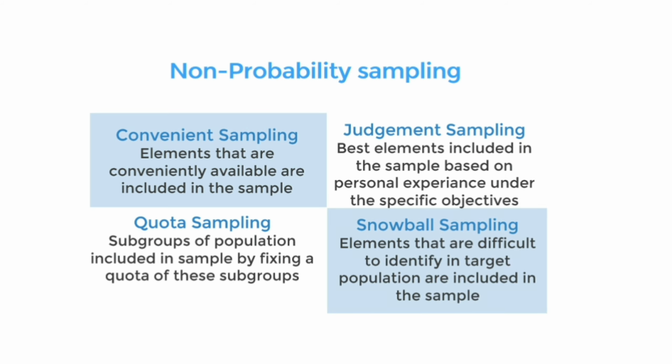Whereas snowball sampling is used when it is difficult to identify the elements of the target population. For example, studies related to drug addiction, gangster activities, or illegal migrants, as all these are very sensitive issues that make it difficult to collect the data. So in this case, if one element can be identified, then this element is asked to identify other elements of the same target population. In this way, the sample is built up in snowball sampling.